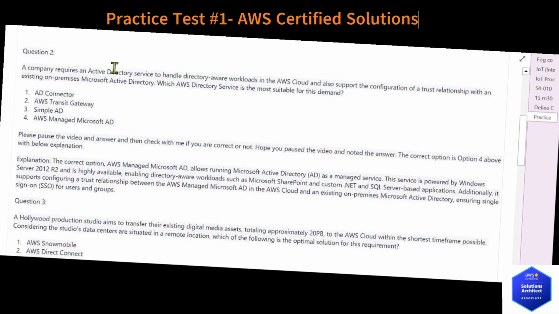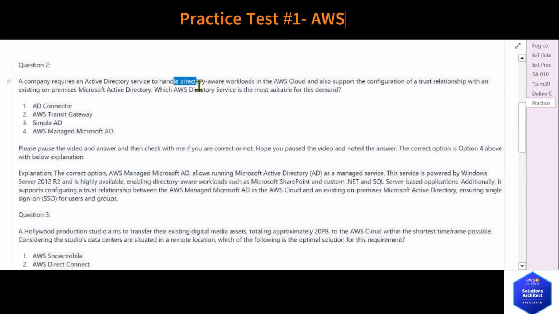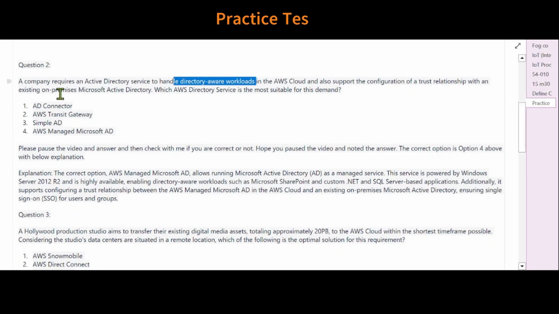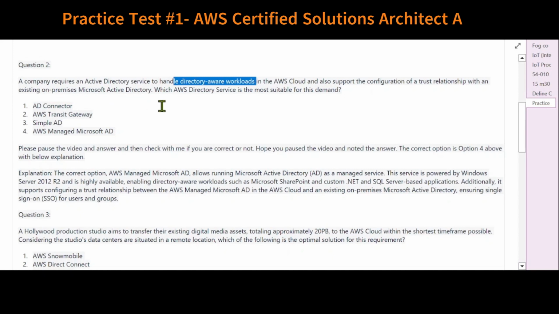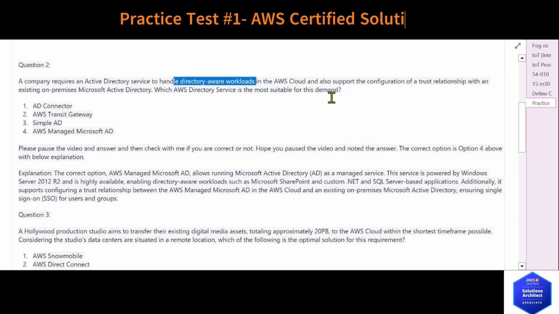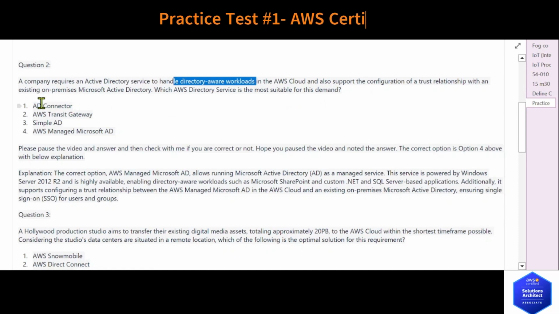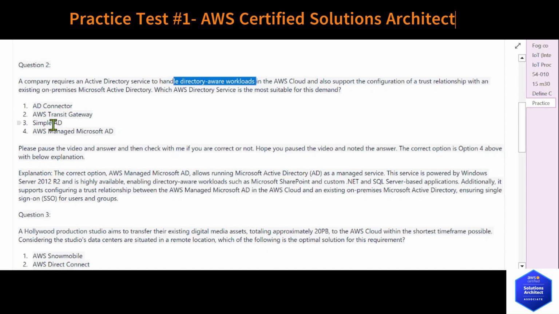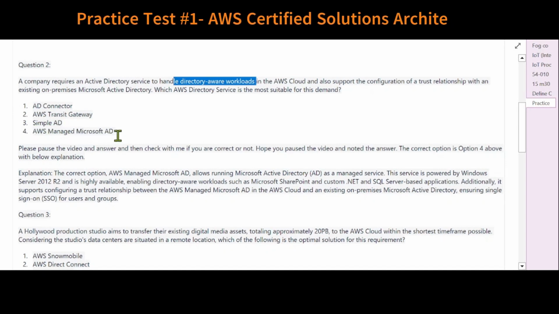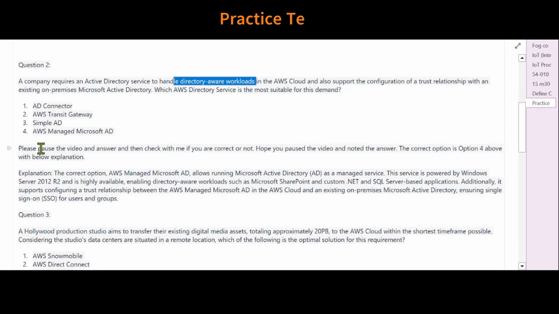Question 2. A company requires an Active Directory service to handle directory-aware workloads in the AWS cloud and also support the configuration of a trust relationship with an existing on-premises Microsoft Active Directory. Which AWS directory service is the most suitable for this demand? 1. AD Connector. 2. AWS Transit Gateway. 3. Simple AD. 4. AWS Managed Microsoft AD.